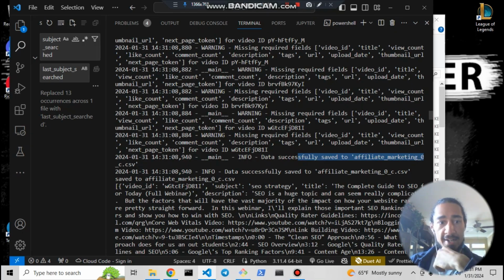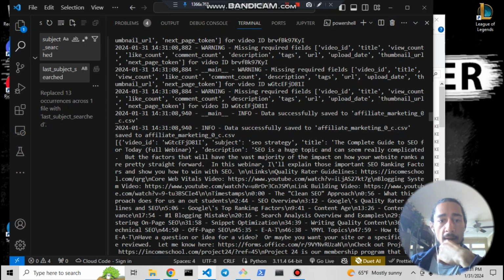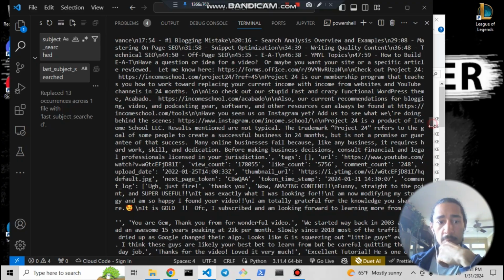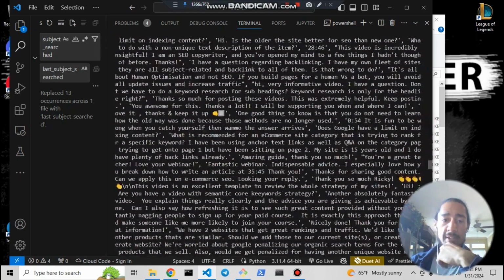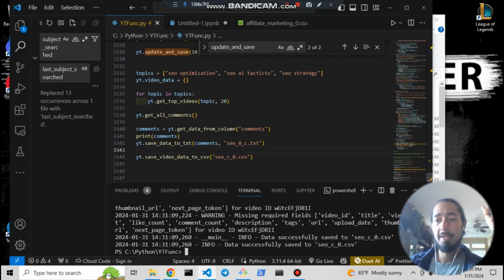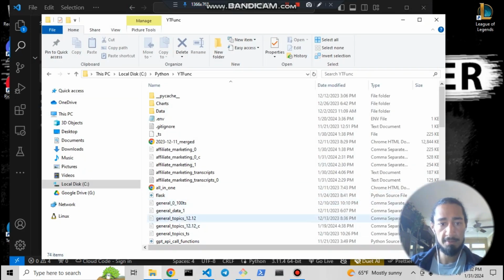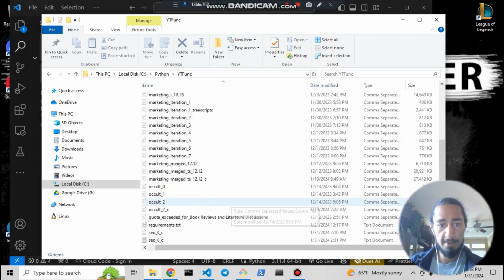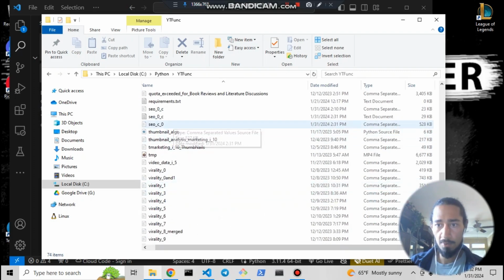So it looks like we got our data saved. And we're also printing out the comments, I guess. We're printing out the comments. And then save everything. So that's about it. It doesn't take too long. It does take a little bit of time, especially when you're gathering data from the server. Then we can go check out some of these files to see what they look like. So there's this. This is the CSV. This is the data we just got from YouTube.